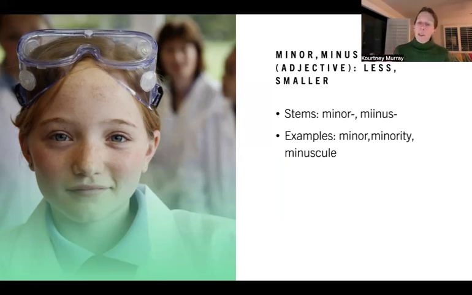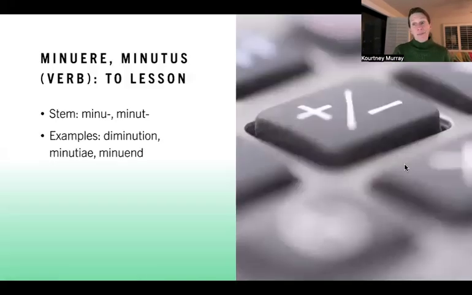But what I like is the word minuscule, which is a diminutive of the word less. So minuscule is like super small, which makes sense because that's what minuscule is, super, super small. And I realized when I did this lecture the first time that this must be where the word mini is coming from, as discussed in the first part of this lecture. So there you go. And then there's the verb form of it, minuere. It just gives us a couple of different stems, minu and minut. So diminution is the making smaller of something, minutiae, very small things.